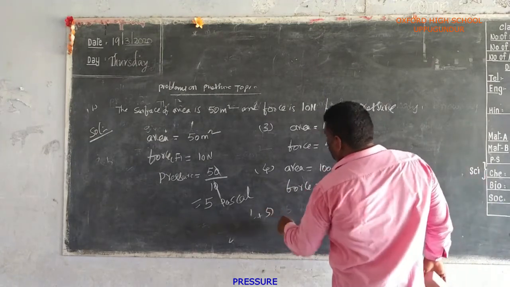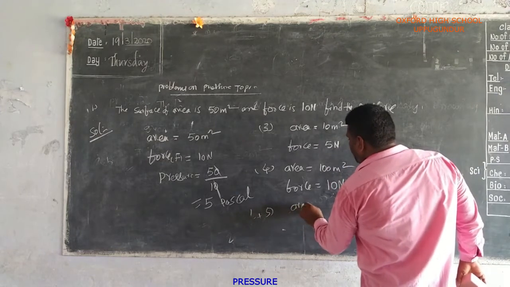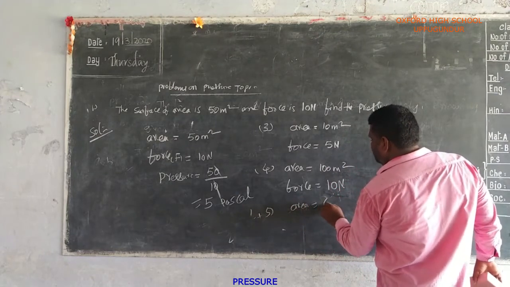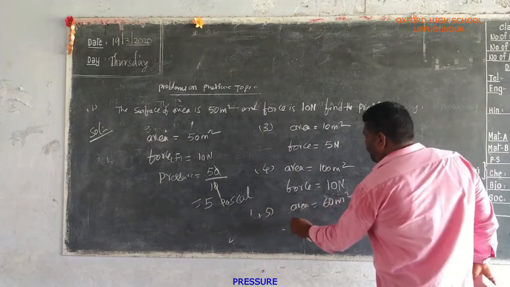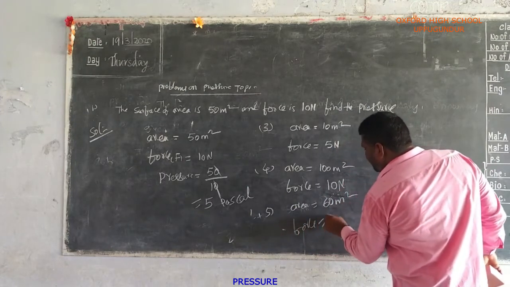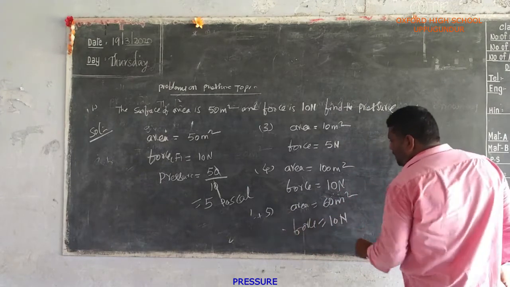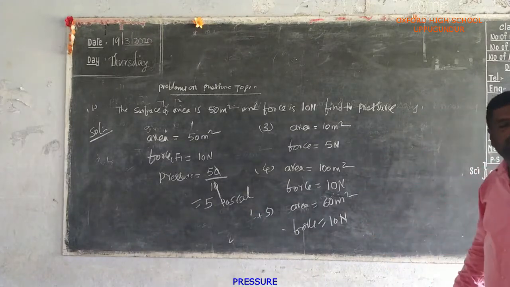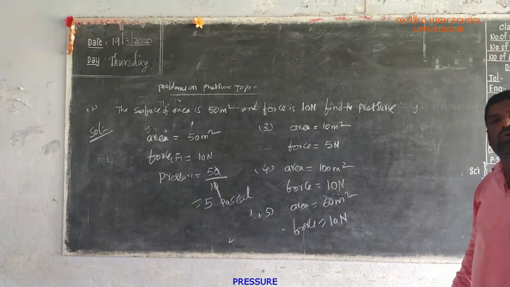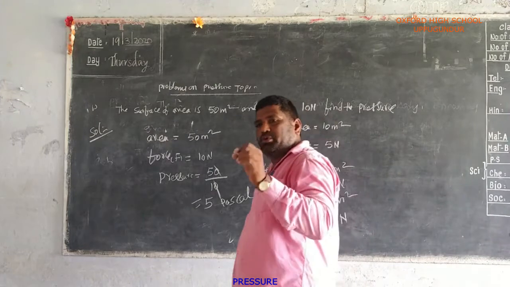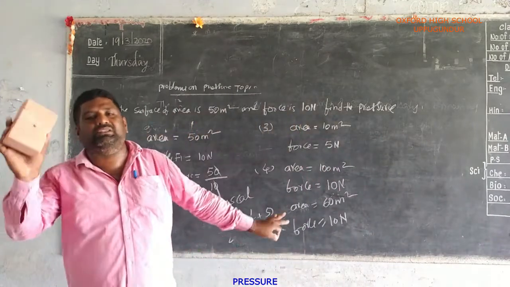Next, area is equal to 16 meters square, force is equal to 10 newtons. These three problems are homework. Do them and find out the answers.